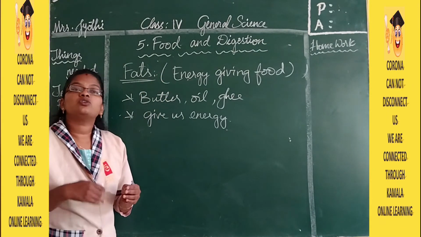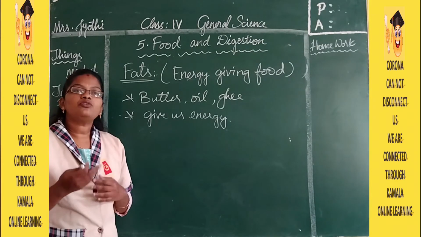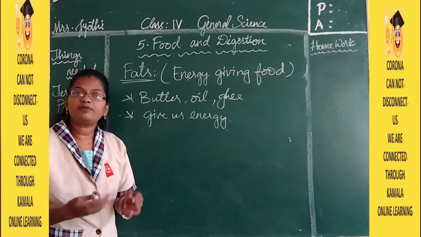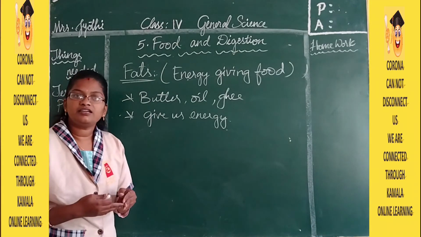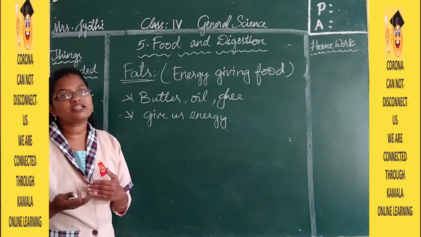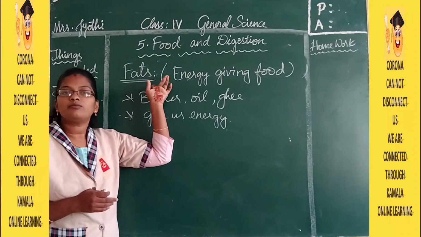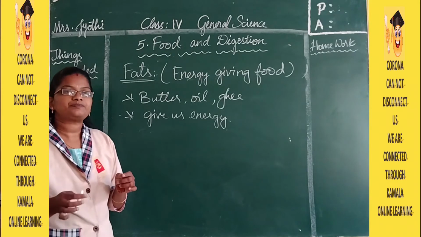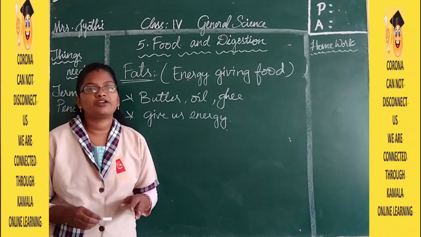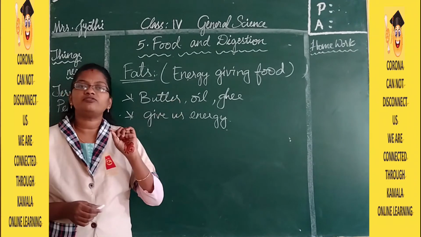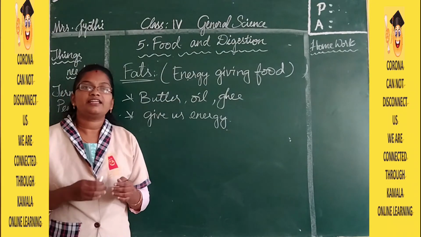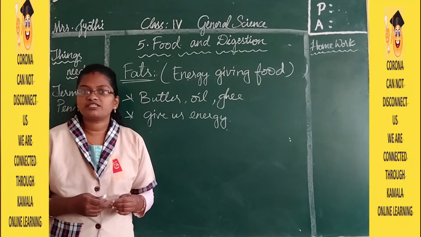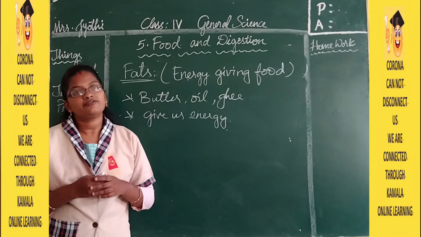And you are growing children, so you need more fats. You do several activities like playing, studying, moving here and there. So you do more activities than us, so you need more fats, and we need a very little quantity of fats. If we take more and more fat, what happens? A little part of the fat the body uses, and the extra fat is stored in the body, and it leads to obesity. That means the person looks very fat.